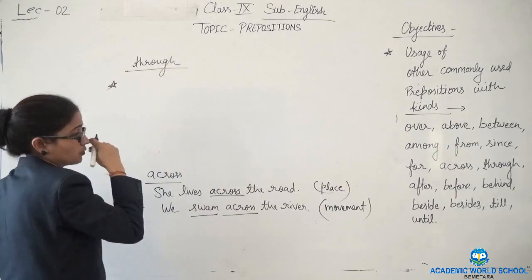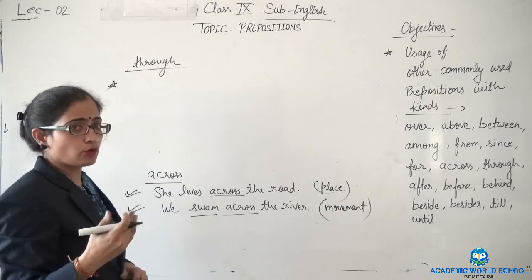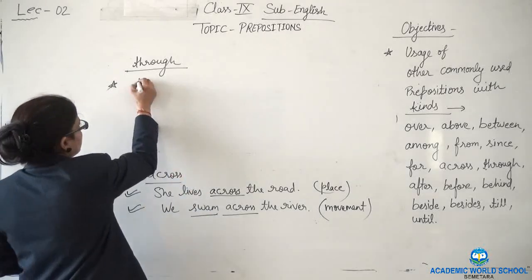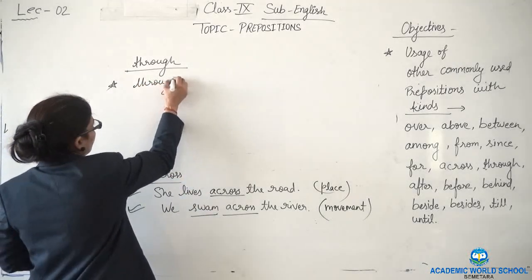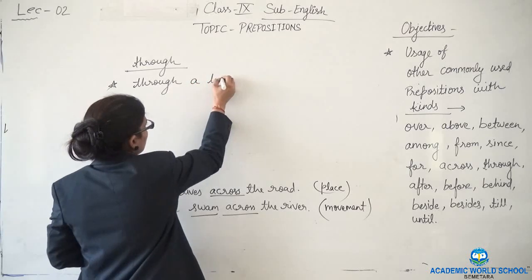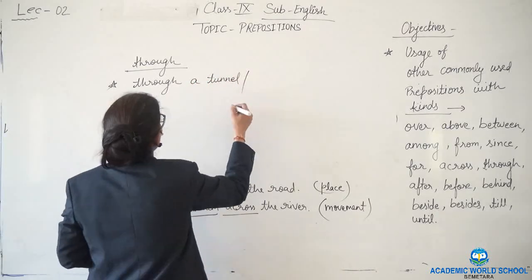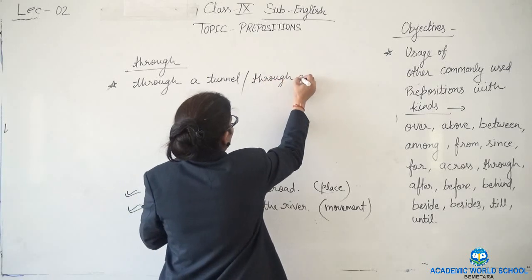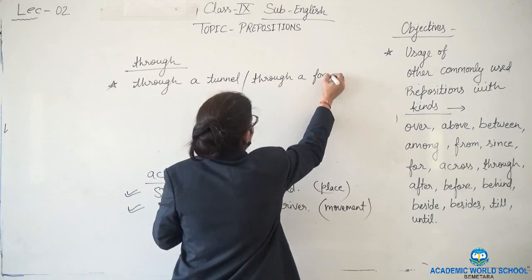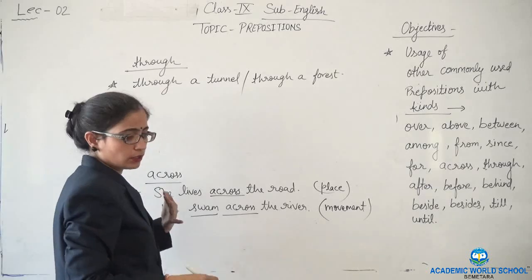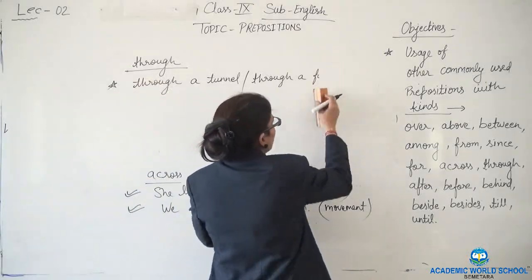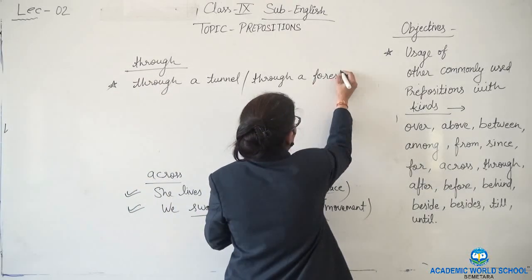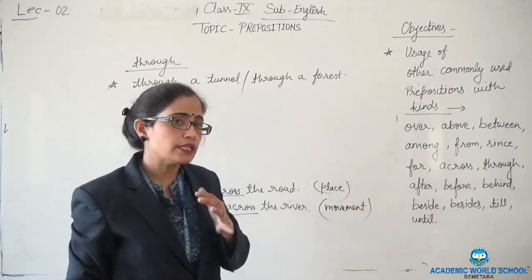Through also shows movement, like through a tunnel or through a forest. But how is this showing movement?